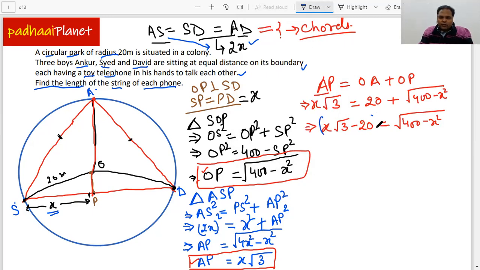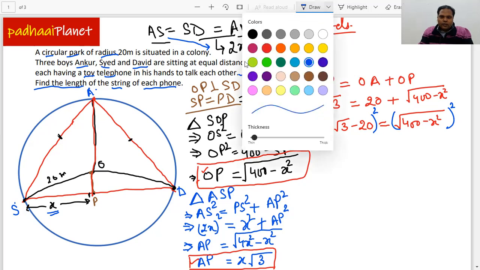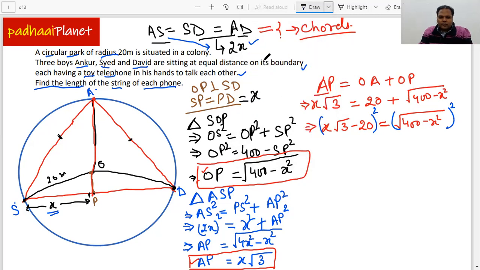So we can write it like this. Finally, what we get is 3x square plus 400 minus 40x square root 3, right?